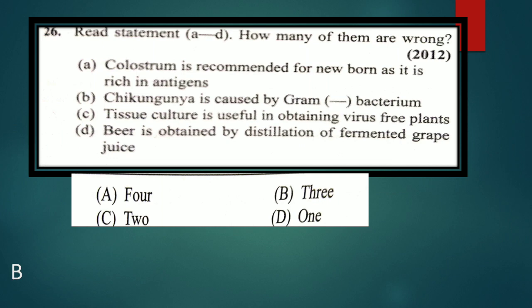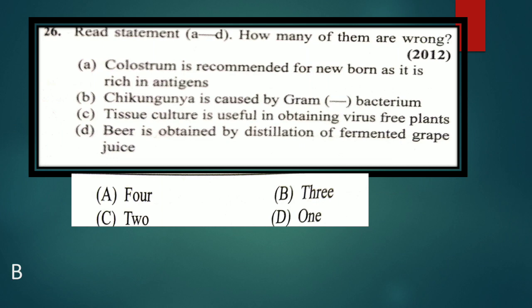Next, chikungunya is produced by gram-negative bacteria. No, chikungunya is caused by a virus, so that sentence is wrong. Next sentence, tissue culture is useful for obtaining virus-free plants.